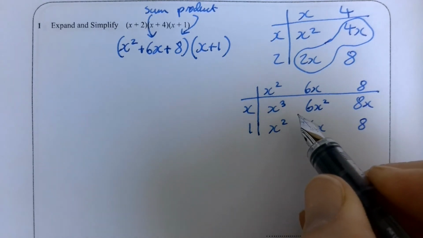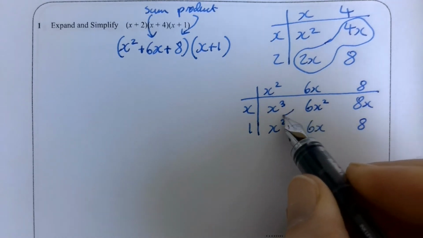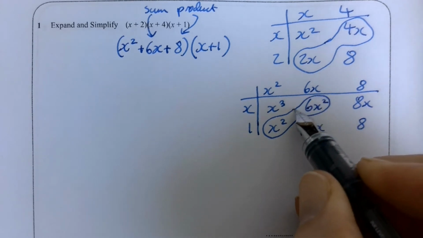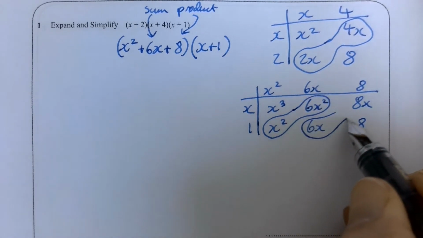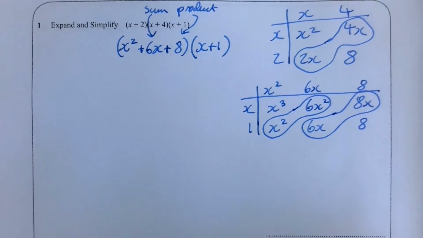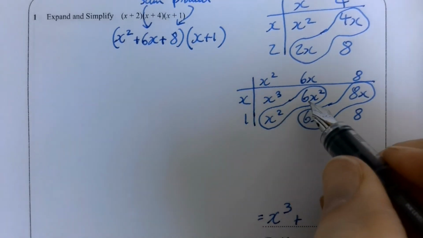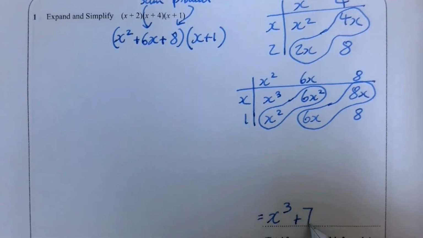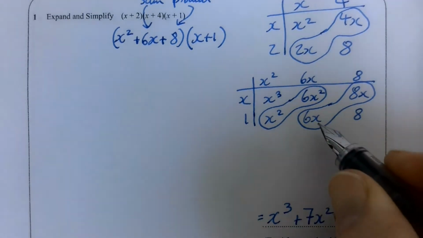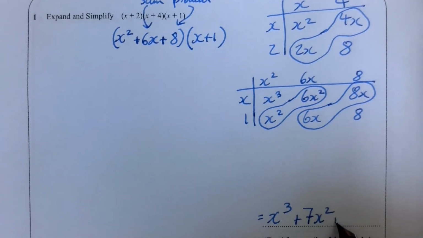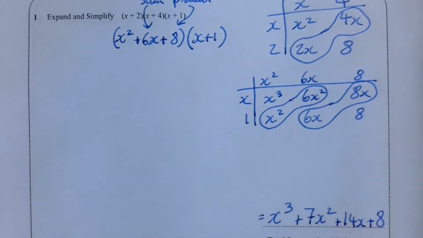And then we've got 2 peanuts to go. We've got our x squareds and we've got our x's. That's going to give us a final answer of x cubed plus x squared plus 6x squared is 7x squared. 6 add 8 is 14, so 14x and plus 8 on the end.